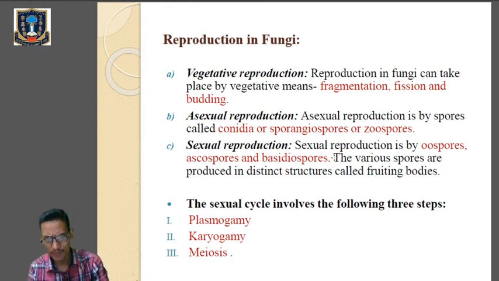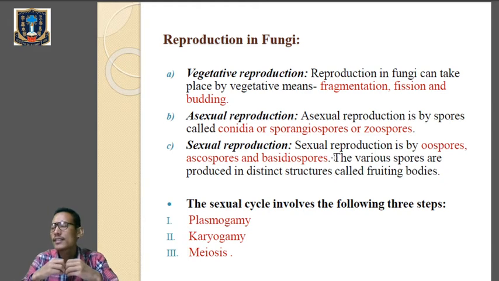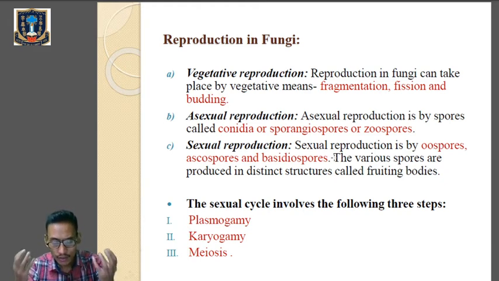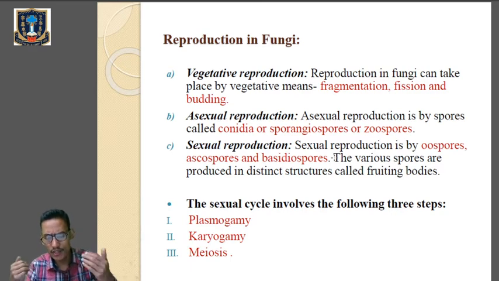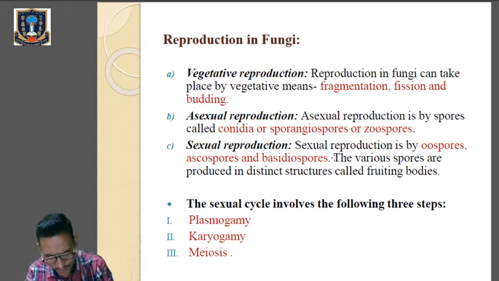Then fission, to break. In this case, the parental cell will divide into two daughter cells by means of constriction. There will be the appearance of cell constriction or cell plate, and the cytoplasm of the parental cell will divide into two daughter cells. Each daughter cell will develop into a new individual, and this fission is common in unicellular yeast. Now budding is also seen in unicellular fungi.